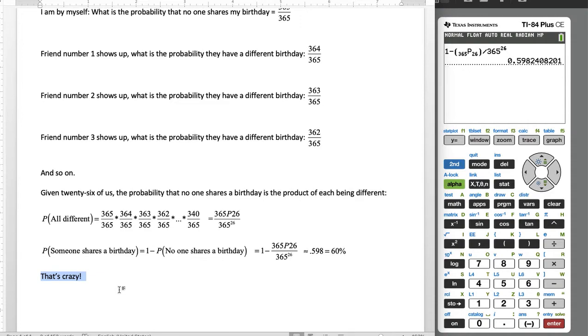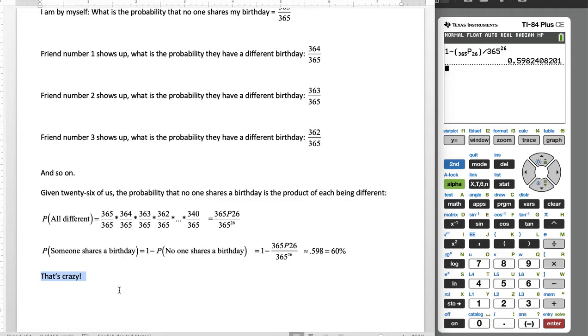This is something that's known as the birthday paradox. Given even a relatively small group, 26 of us, there's actually a decent probability that 2 of us share a birthday. Just having 23 people in a room is enough to get it to be 50%. And it keeps on increasing, obviously, with more people that you have.